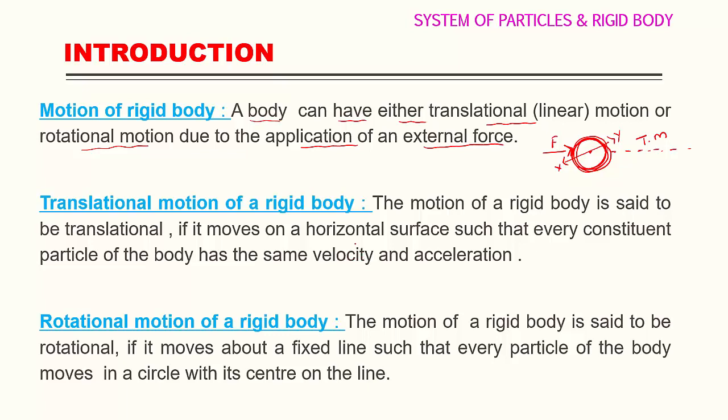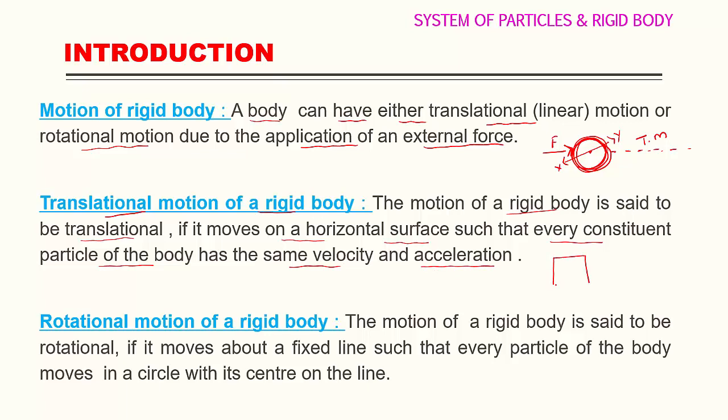The first one is translational motion of a rigid body. The motion of a rigid body is said to be translational if it moves on a horizontal surface such that every constituent particle of the body has the same velocity and the same acceleration. We can take one example for translational motion.